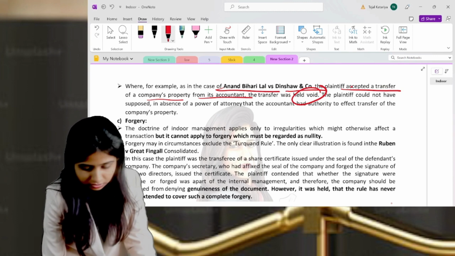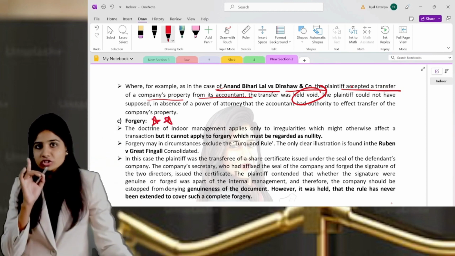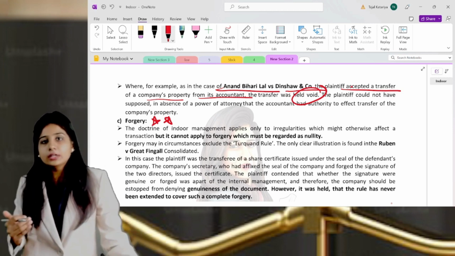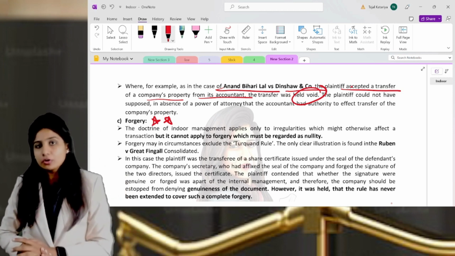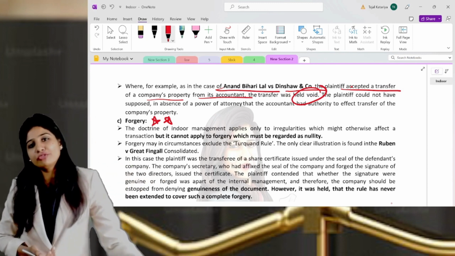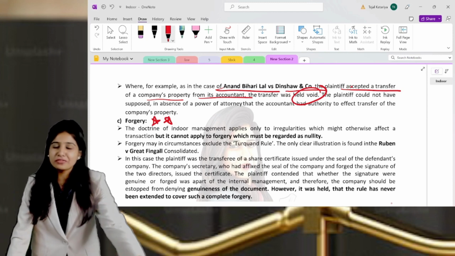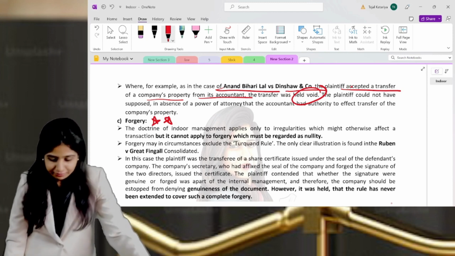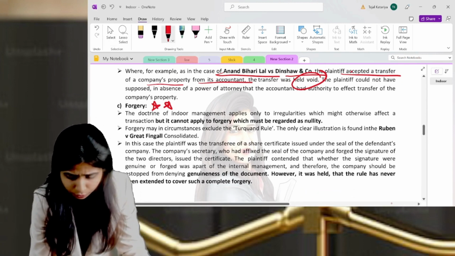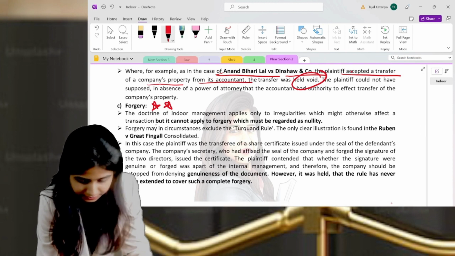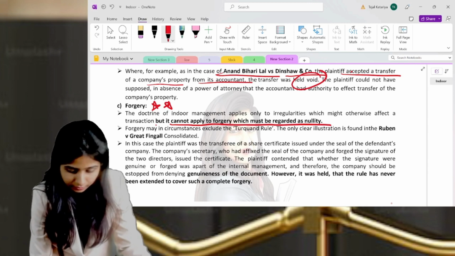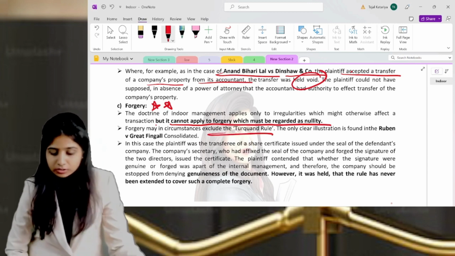The third is forgery. This is quite a tricky one. I understand forgery is tricky. Why? Because this is written under the points of limitation of indoor management, but forgery is the exception to the exception of indoor management, or an exception to the limitations of indoor management. If you have not understood, I'm explaining. The doctrine of indoor management applies only to irregularities which might otherwise affect the transaction, but it cannot apply to forgery. That means forgery may in the circumstances defeat the rule.